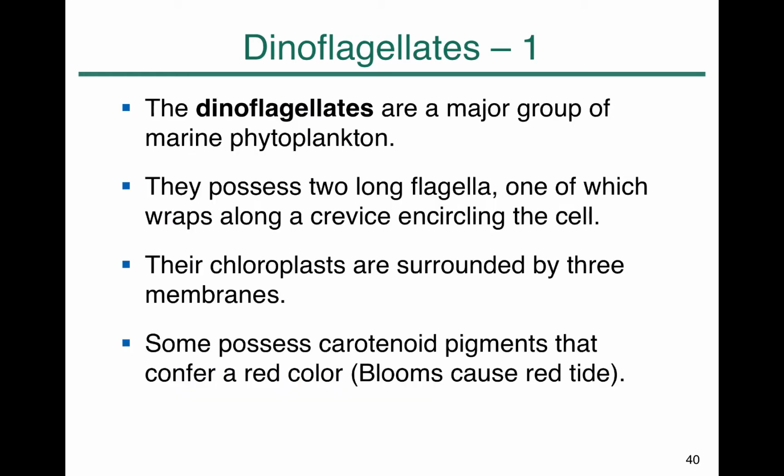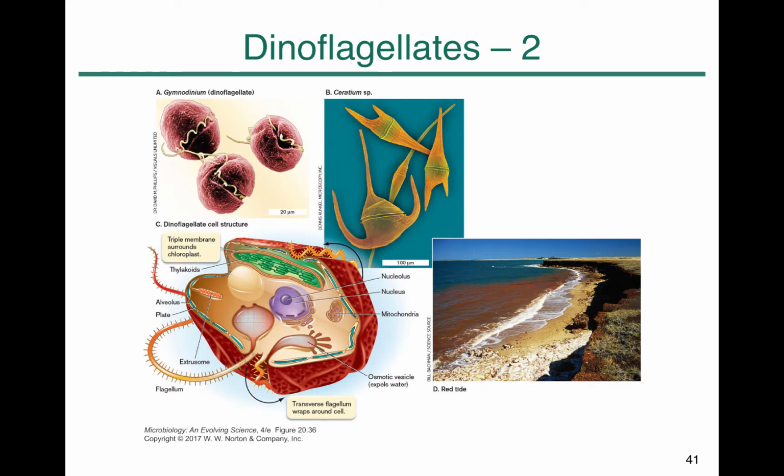The second group in alveolates is dinoflagellates. Dinoflagellates are a major group of marine phytoplankton, have two long flagella, and also have chloroplasts surrounded by three membranes. Dinoflagellates are the major cause of red tide with eutrophication, and they produce toxins poisoning the shellfish.